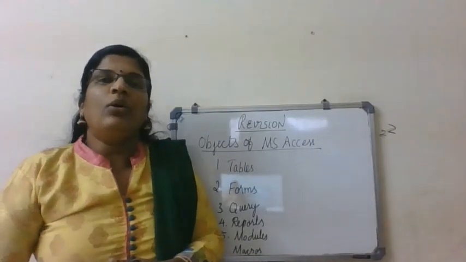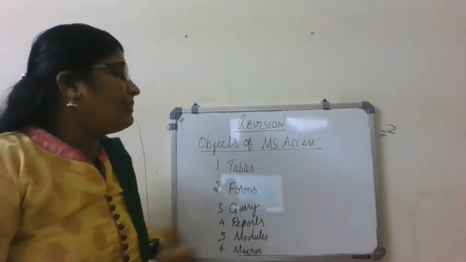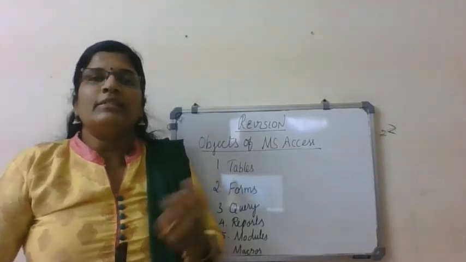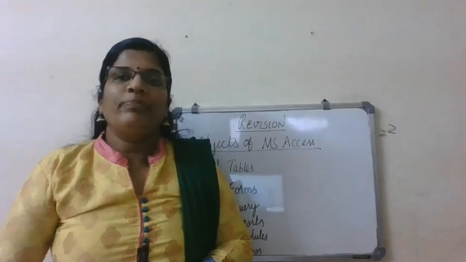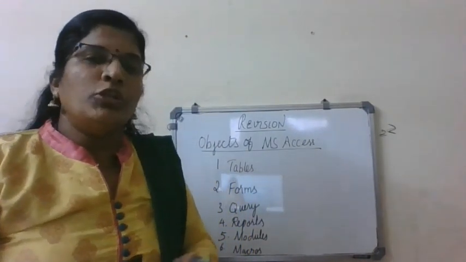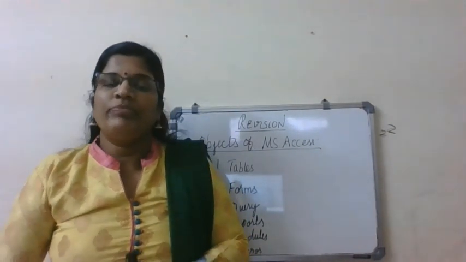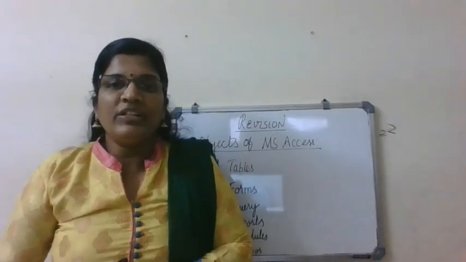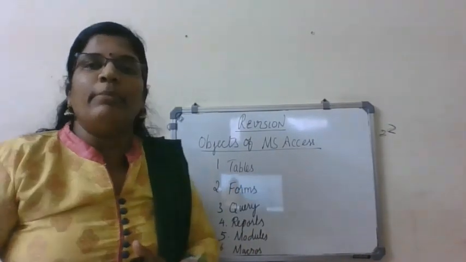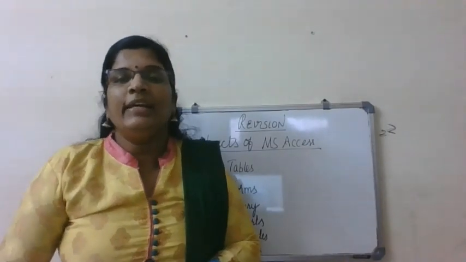Got it? Okay. So all of you repeat. What are the objects of MS Access? Yes. Tables, queries, forms, reports, modules, and macros. These are the objects of MS Access. Today we are going to study how to create a table. We are going to revise how to create a table.